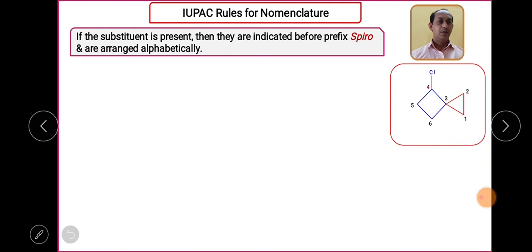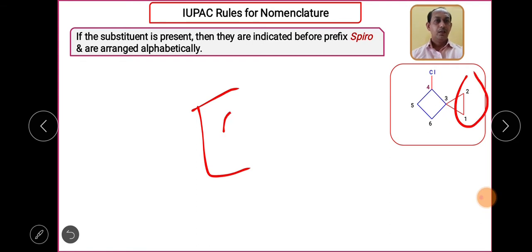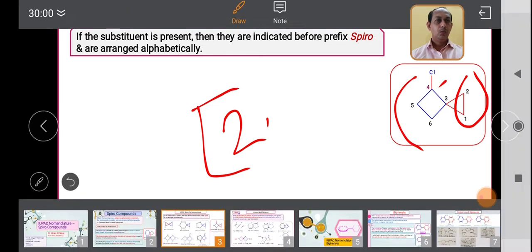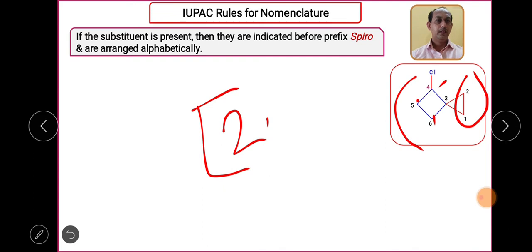So in this case, 4-chloro, then spiro, then bracket. In the bracket we see the number of carbon atoms in the smaller ring. How many? Only 2. Then in this ring, how many? 1, 2, 3. So your bracket must contain 2.3. And then the name of the parent. How many carbon atoms are there?